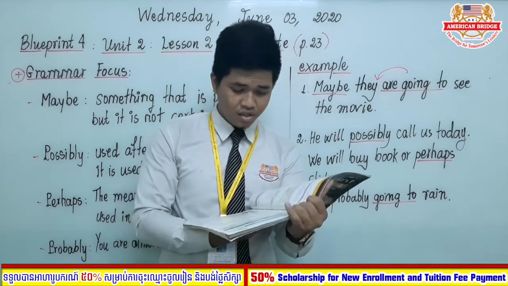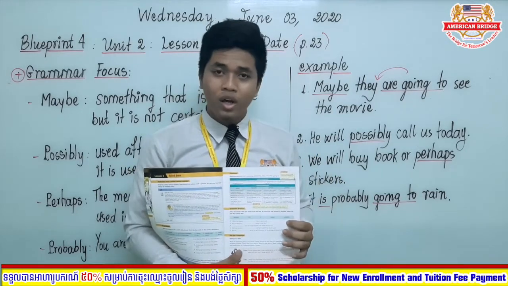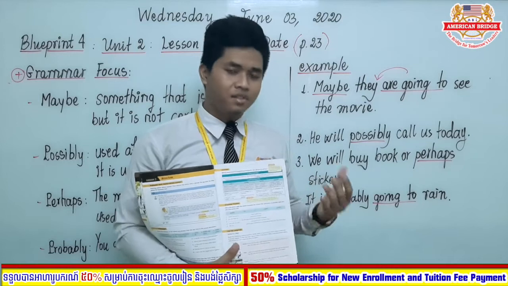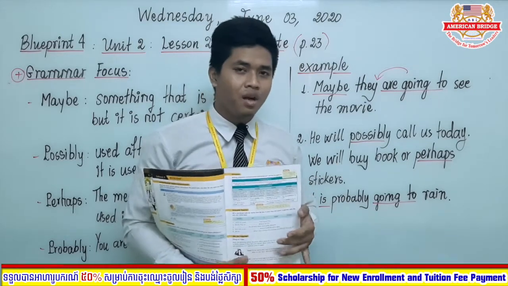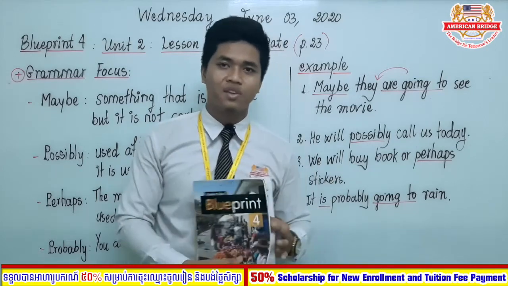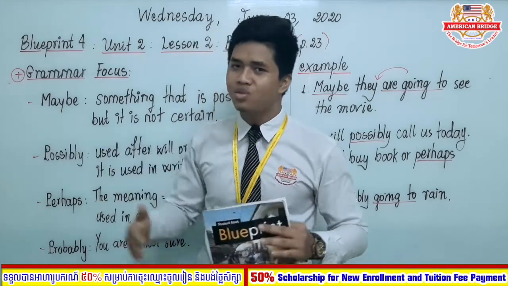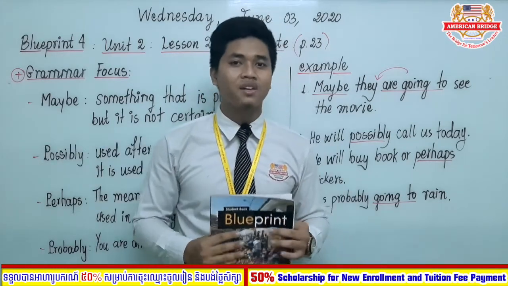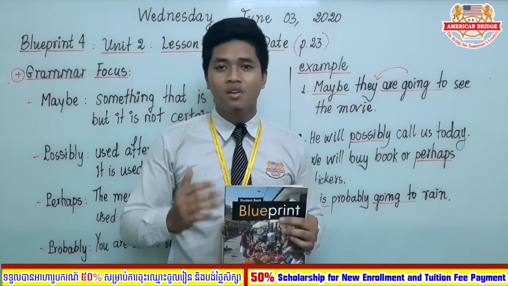So here is the grammar practice, everyone. If you understand the lesson, this exercise is very easy for you to do. But if you cannot catch up with any specific point, for example, you don't understand how to use the word maybe, you can ask your homeroom teacher to explain this point for you.